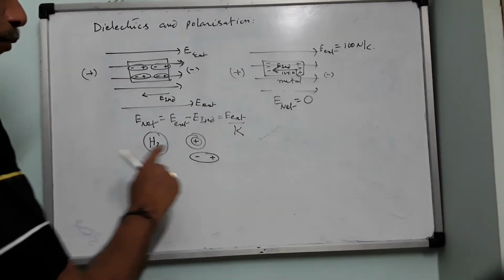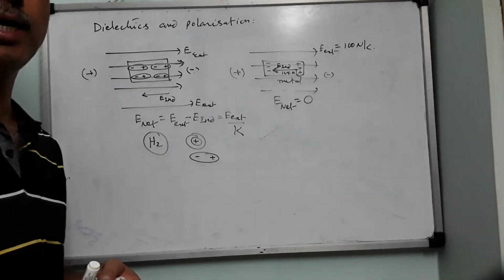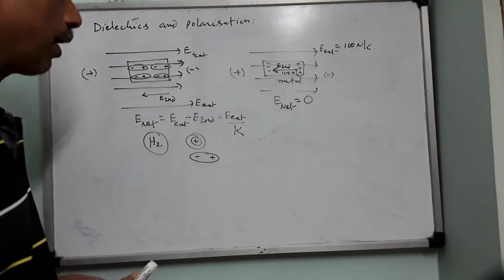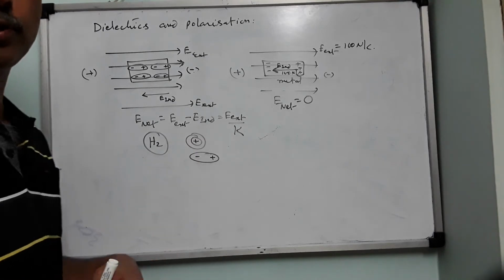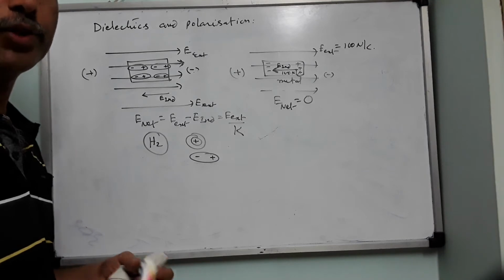Now this is said to be polarized. So what does polarization of charges mean? It is separating the negative charge centers from the positive charge centers. As a result, what will happen? It is induced with dipoles and therefore it produces its own electric field in a direction opposite to the electric field in which it is kept.